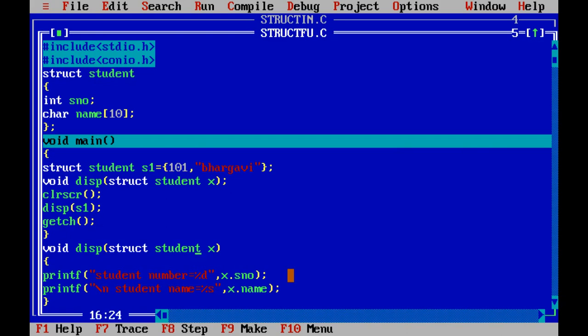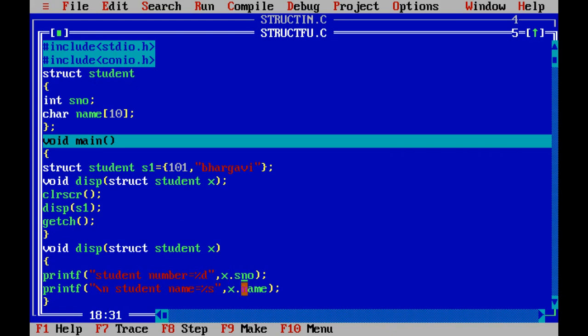So S1 is of which type? Struct student x type. So in this structure I'm going to print the x dot SNO. Why? Because here SNO is not a variable of main, it is a variable of student type. So student type is what we are declaring in this function as the x variable. In this we are declaring x as a local variable. So S1 is local to the main function, whereas x is local to the display function.